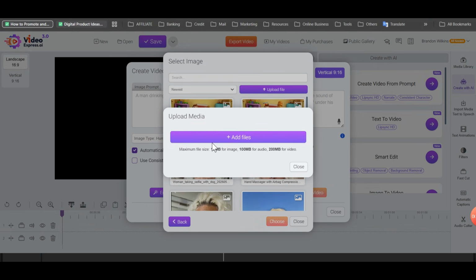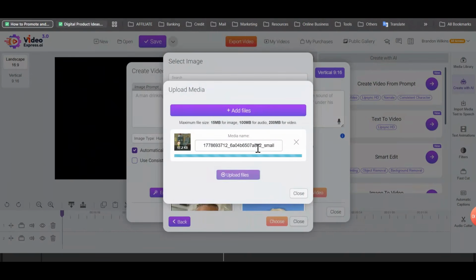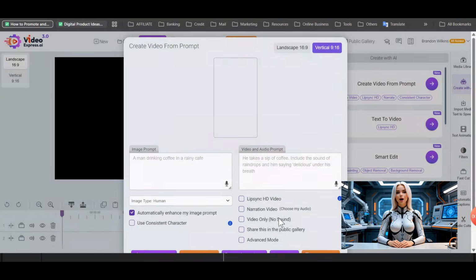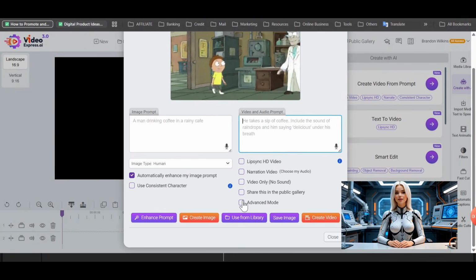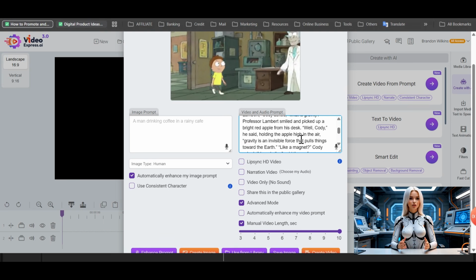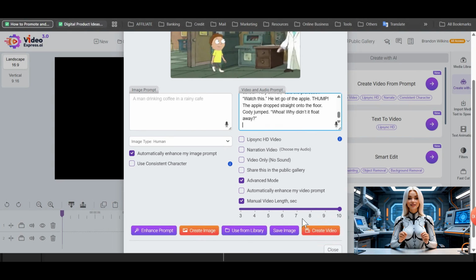Upload image. Add files. Keep the image right there. Upload the file here. We'll choose none. Let's go to effects mode and go down to 10 seconds. This is a video audio prompt right here. Cody Actor 1, welcome to Confess Labs, etc. Let's go here and create video, 10 seconds. See what it's going to do.